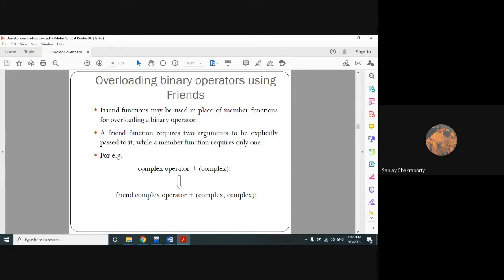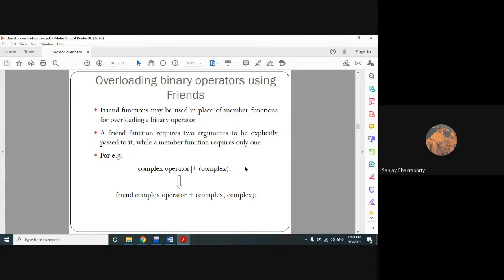Check out this statement. This is for unary operators. Actually, plus is not unary, plus is binary. But if you are using unary operators, then you have to use only one argument. So a friend function will have only one argument for unary operators while doing unary operator overloading. And a friend function must use two arguments for binary operators.